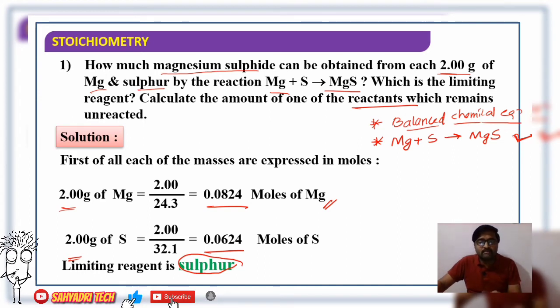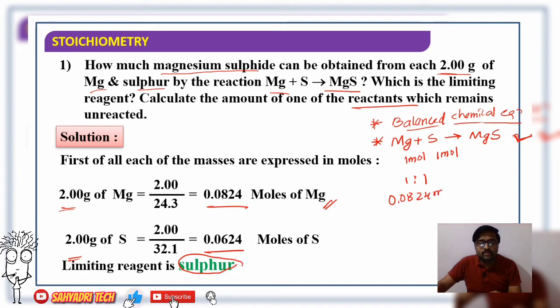That's the so-called balanced chemical equation, right? So what is the mole ratio? 1 mole of magnesium reacts with 1 mole of sulfur. So 1:1 is the ratio. It means 1 mole of magnesium requires 1 mole of sulfur. Now I can say here,